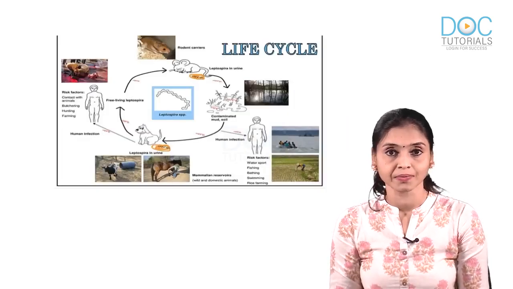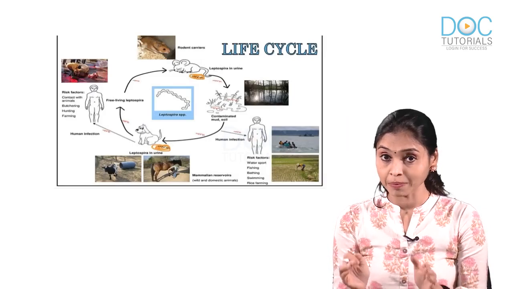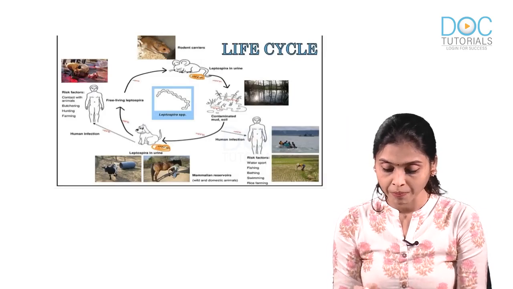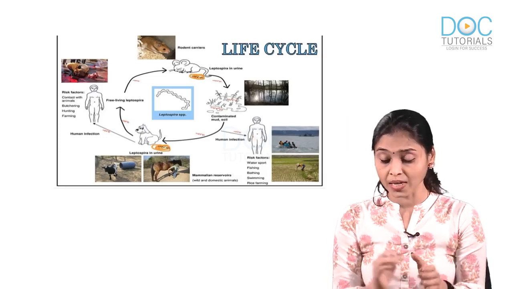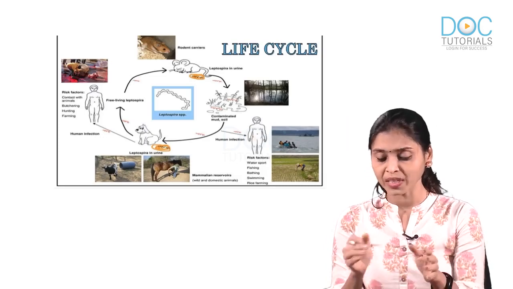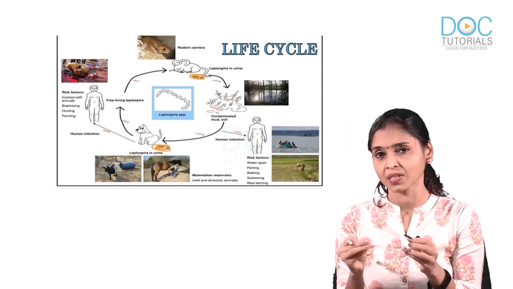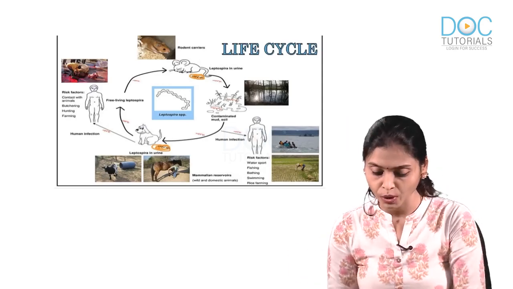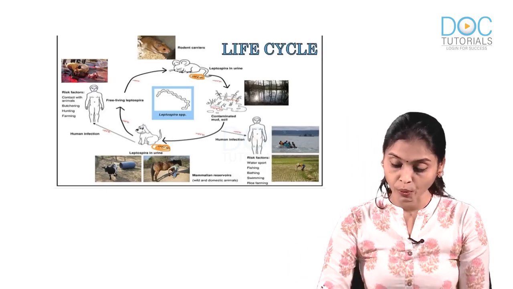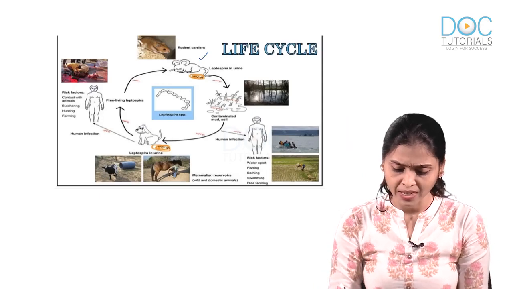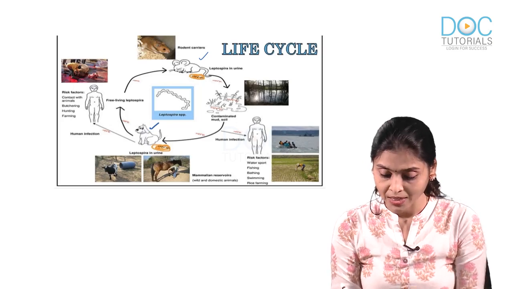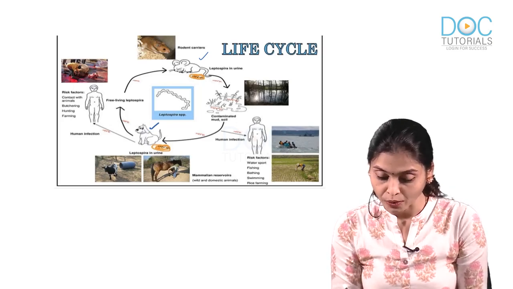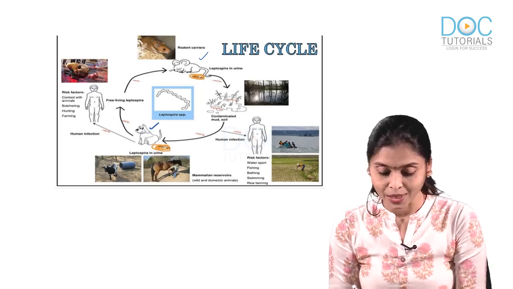Now what is it? See, in the exam, the image which came in the exam, these names were not written, only the pictures. Okay, now don't try to read what is there, just look at the picture and tell me what are the clues which suggest the disease. What do you see here? You have a rodent, a rat is there, then a dog is there and urine of rat and dog.